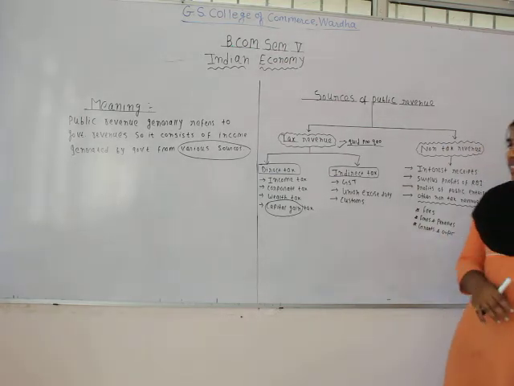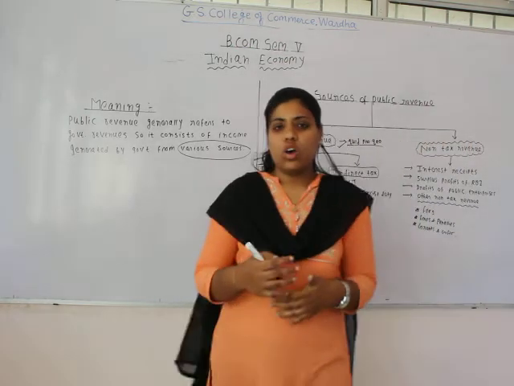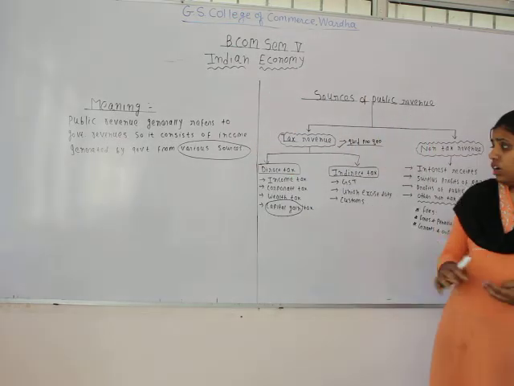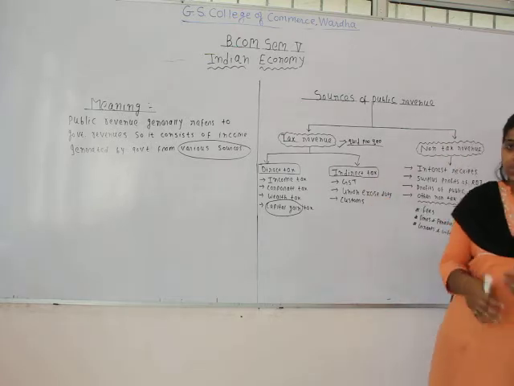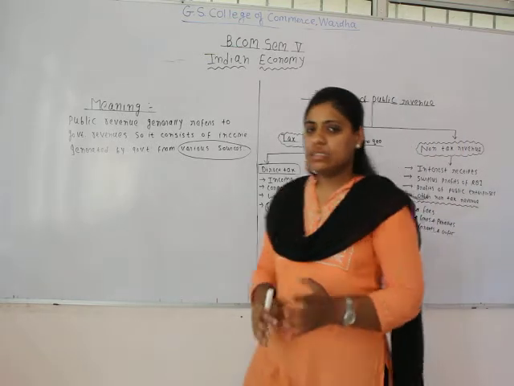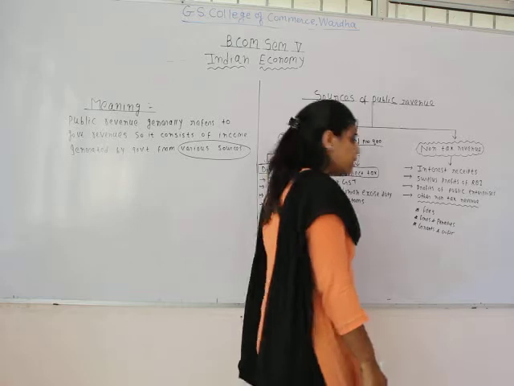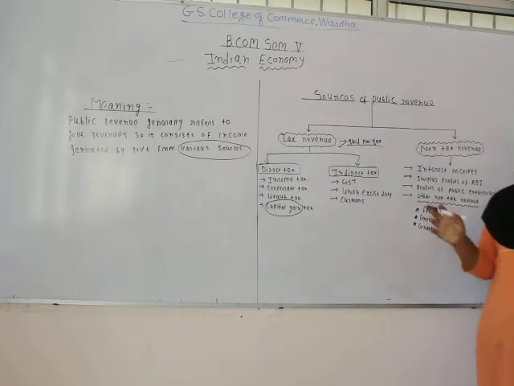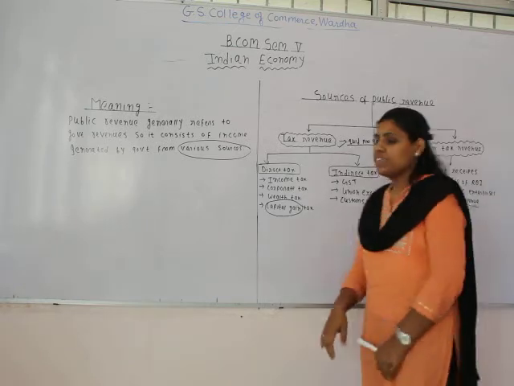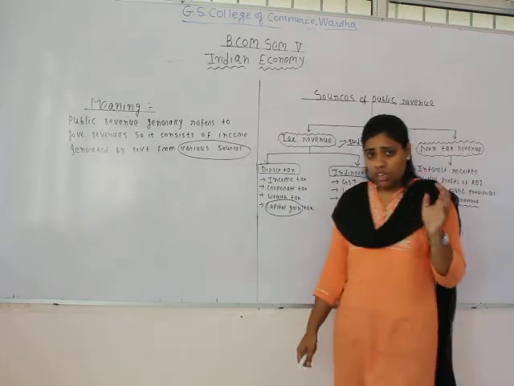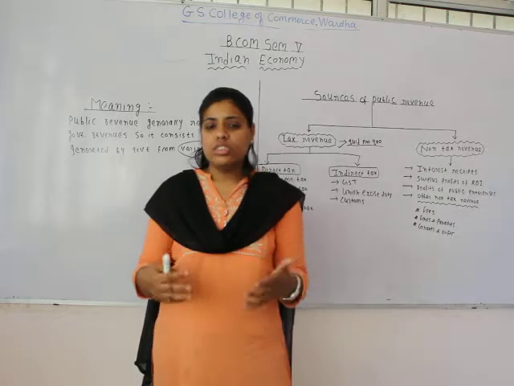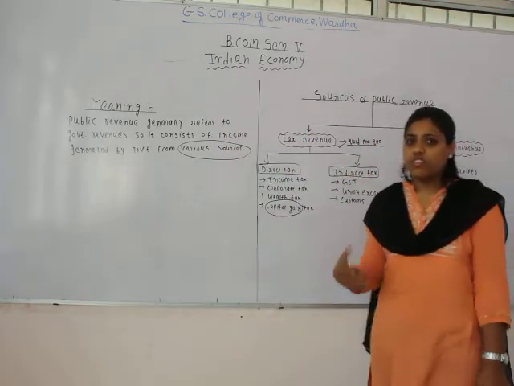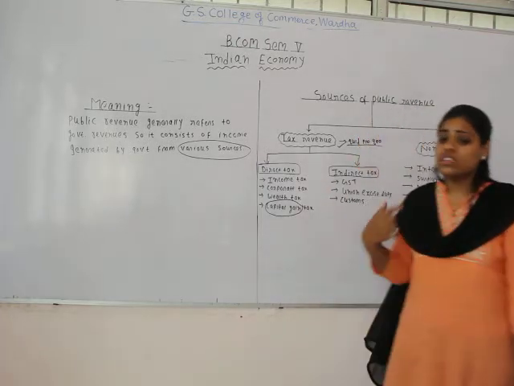Indirect tax is basically the tax which is levied on goods and services, and it's paid by everyone. Like when we talk about income tax, it's only paid by those who come under the slab of a particular income. But when we talk about indirect tax, generally each and every person in the economy makes purchases of goods and services. So it is almost paid by everyone in the form of goods and services tax. So the first one over here is GST.